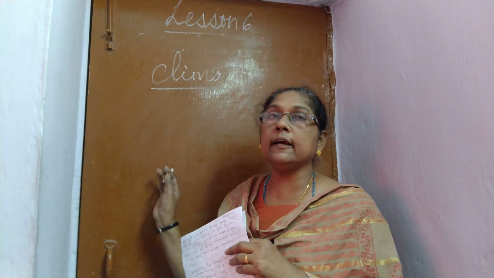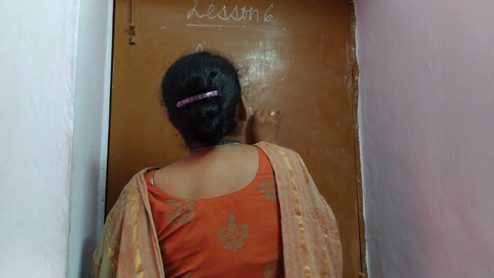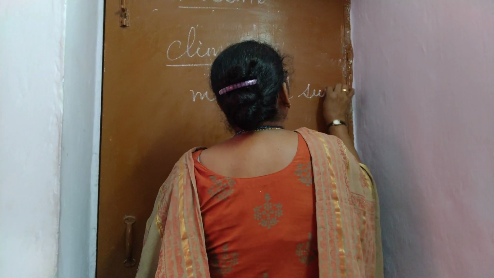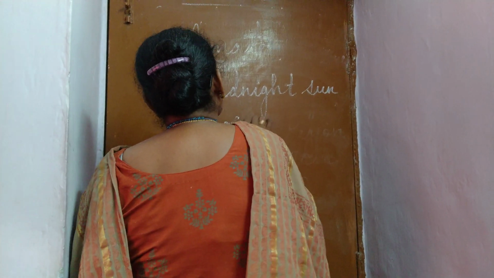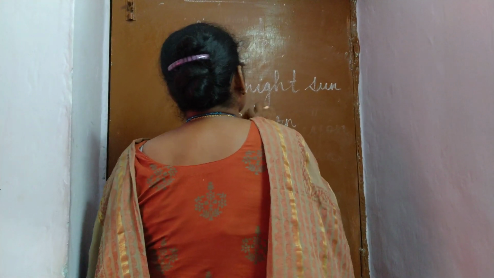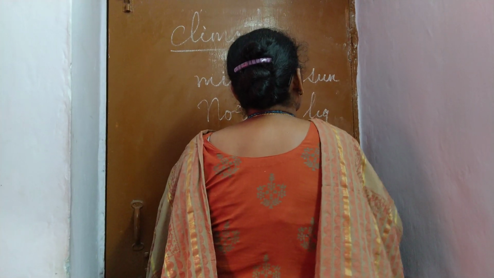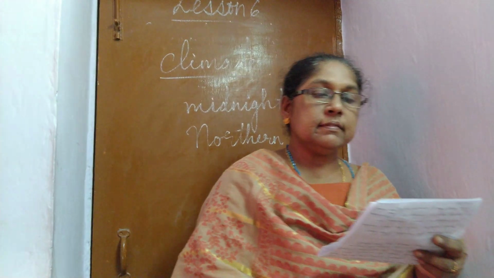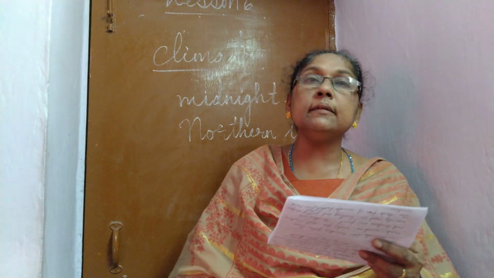Now next, two important features of Greenland. One is the midnight sun and the other one is the northern lights. Midnight sun is a magnificent phenomenon in Greenland.